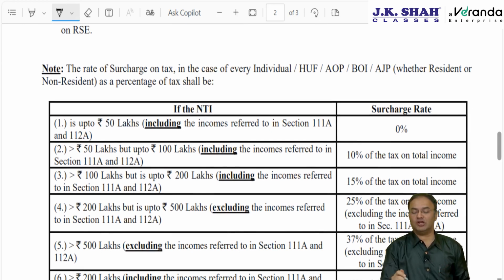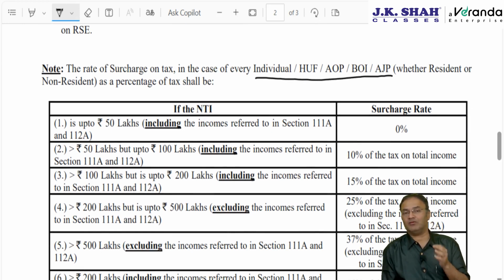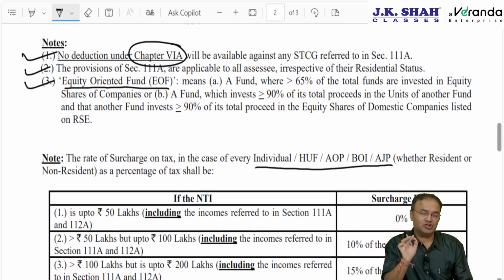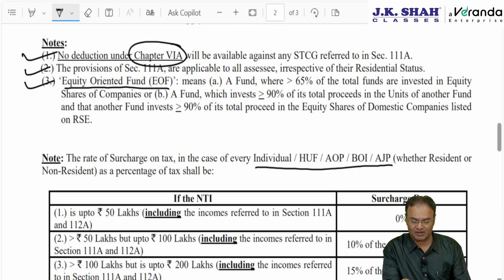Then the rate of surcharge. Normally for individual, HUF, AOP, BOI and AJP, whether resident or non-resident, we have 5 surcharge slabs: 0%, 10%, 15%, 25% and 37%. However, in the preceding chapter we discussed that 25% and 37% will not apply on these special incomes. There were 5 incomes on which the surcharge rate will be capped at 15%: no surcharge beyond 15% on tax on those 5 incomes. Out of the 5 incomes, 2 are covered by this chapter: 111A short term capital gain and 112A long term capital gain exceeding 1,25,000.